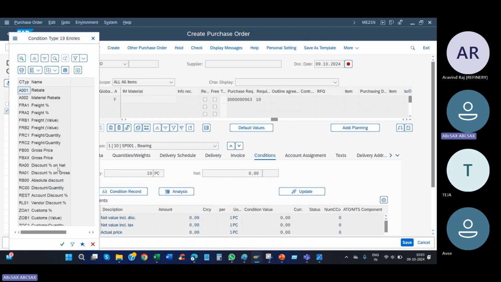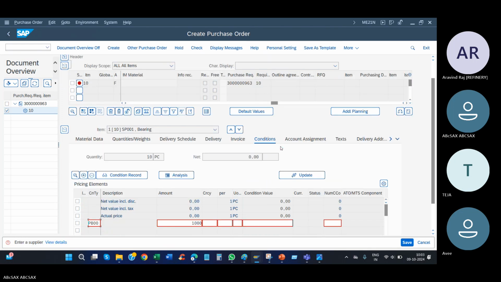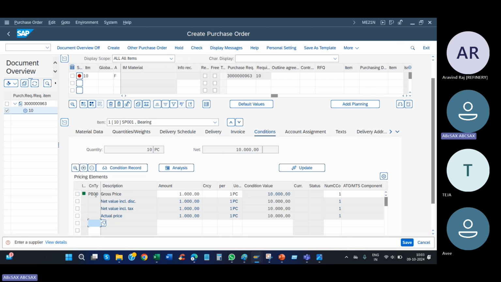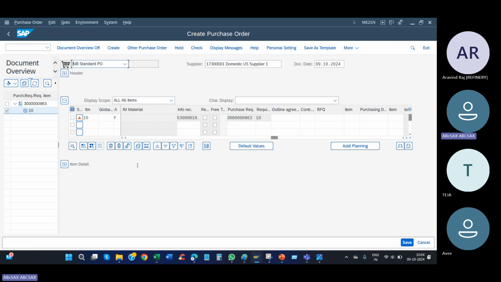Everything was working properly. Date here, I don't know. Okay, so net price, we are given something here. Enter supplier. What is supplier? What do you mean by supplier? The vendor. Absolutely. Vendor, you need to give in the top. Take from F4 or give this. Okay, so everything fine. Press enter. No issues.